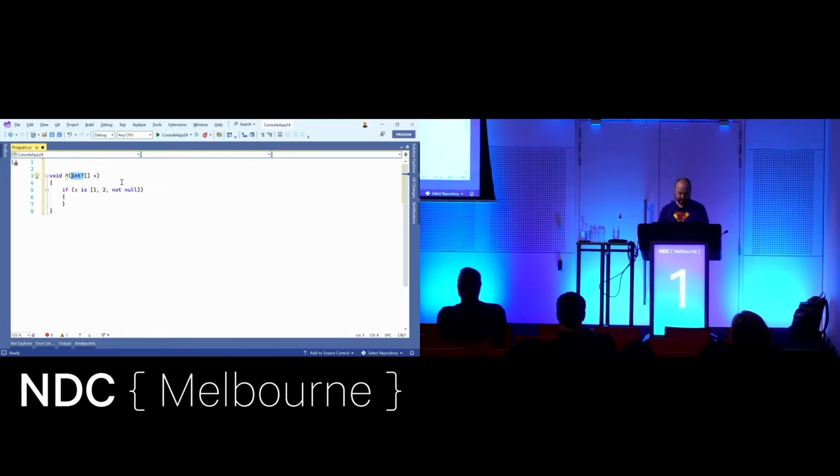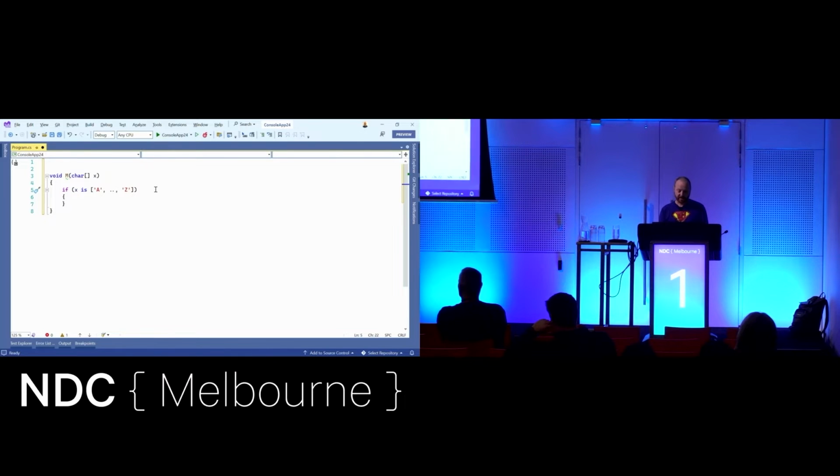Let's make this a string array. So I can do something like A and Z. But why didn't that work? Oh, because it's a string array, not a char array. Sorry. So that's cool. What if I don't know how long I want my array to be? Well, that's where I can use the .. which is the range syntax, if you haven't seen it before, from C# 8, 9, something. And what this says is there are at least 2 elements in my array, the first one being A, the last one being Z. Could be any number in the middle, they could be anything.